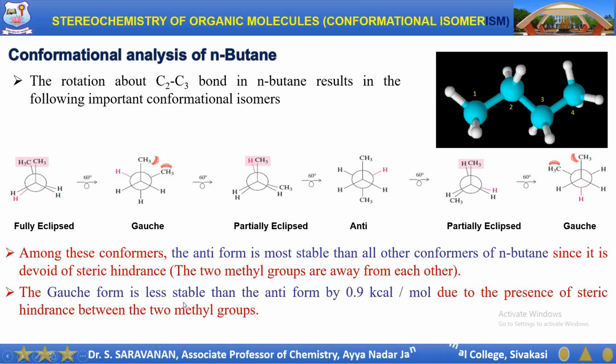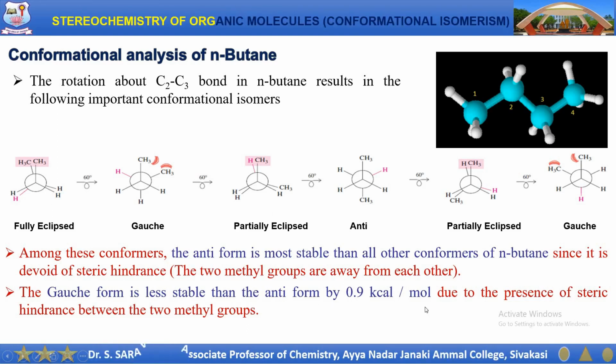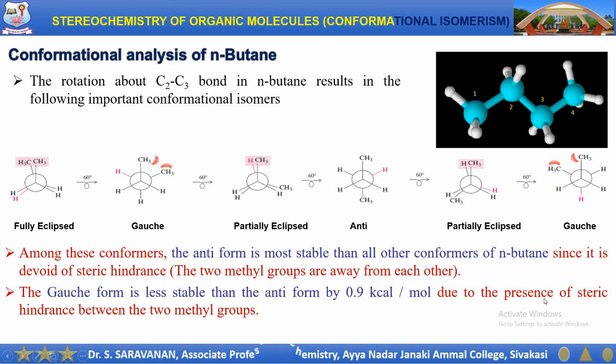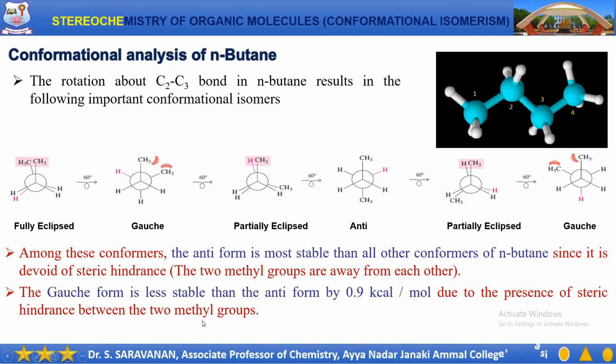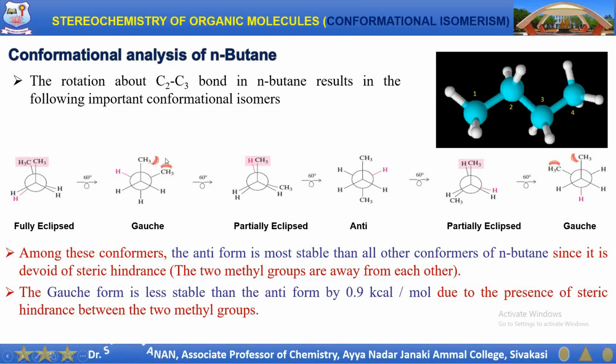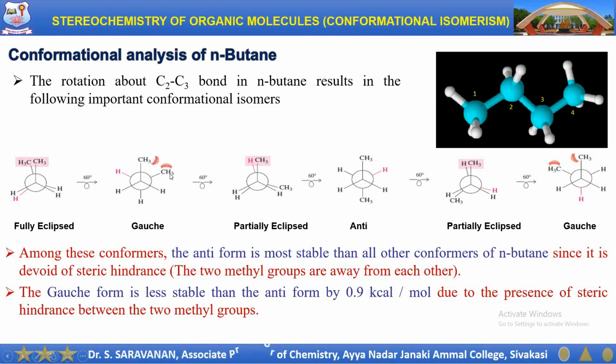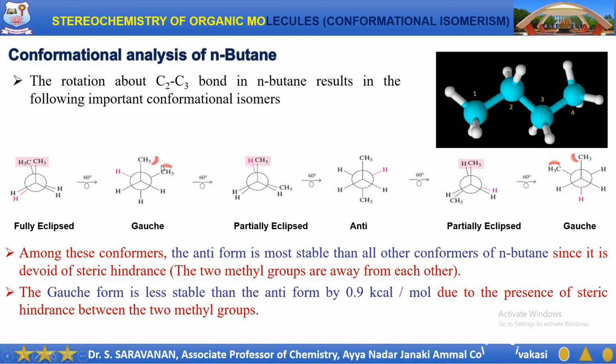This gauche form is less stable than the anti form by 0.9 kilocalories per mole, and it is due to the presence of steric hindrance between the two methyl groups. You can see that the two methyl groups are at a dihedral angle of 60 degrees, and this causes the steric hindrance.